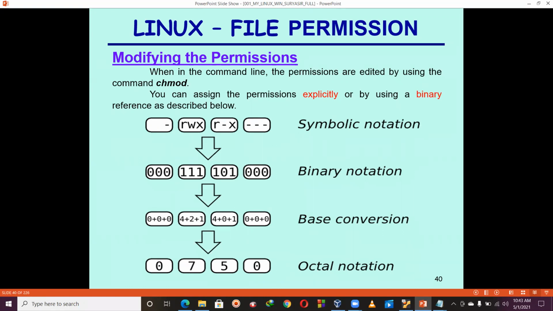Okay, so we have another one also. We can write 4 plus 2 plus 1. 4 plus 2 plus 1 equals 7. 4 plus 0 plus 1 equals 5. 0 plus 0 plus 0 equals 0. So instead of this, we can also write 7, 5, 0 in the octal. So any format you can use. I hope it is very clear.